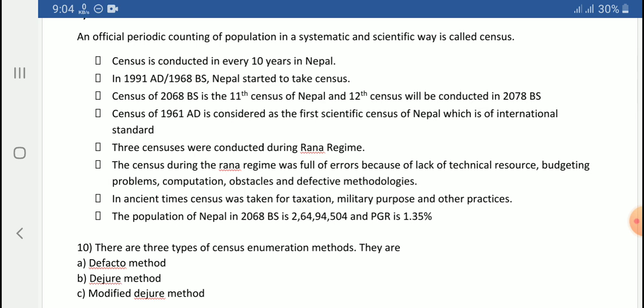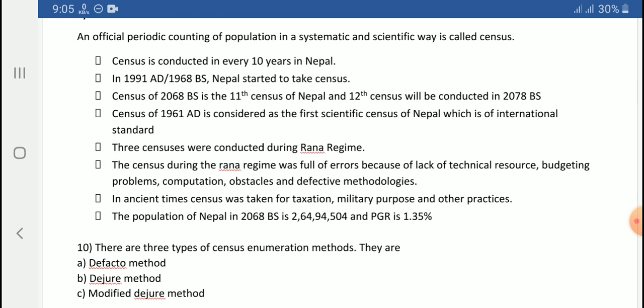Let's see what COVID will do, or how COVID will hamper that. Will the government conduct the census or not because of this COVID? But anyway, according to the every 10 years rule, the census is conducted by the government of Nepal. That's why the 11th census was conducted in 2068 BS. Now the 12th census will be conducted in 2078 BS, next year.